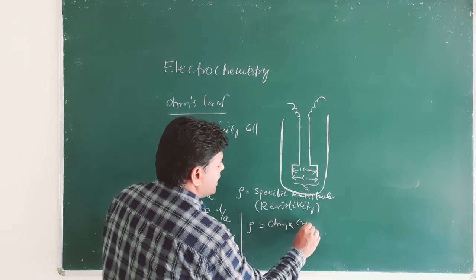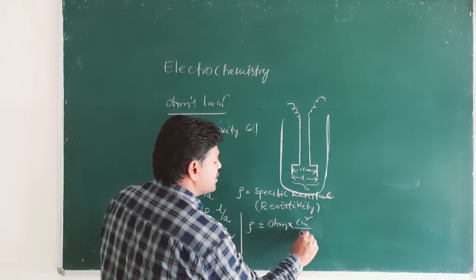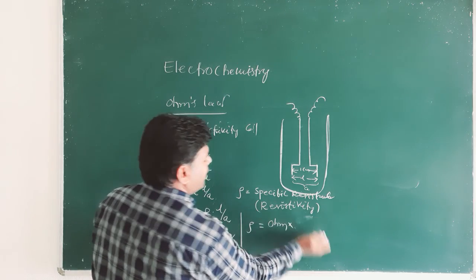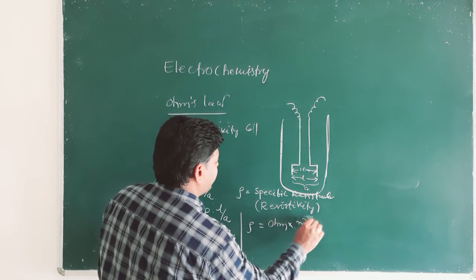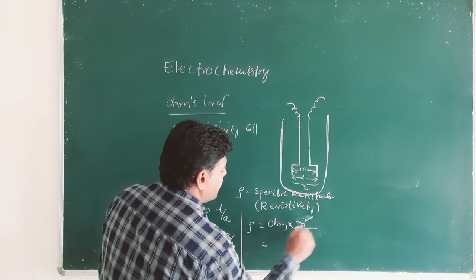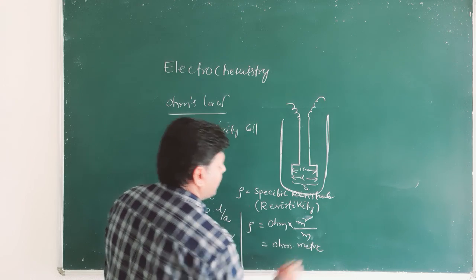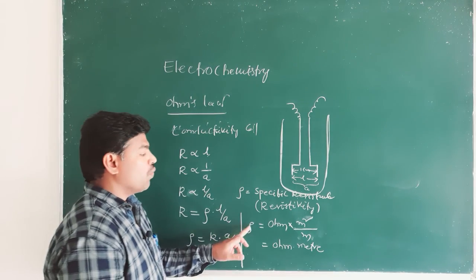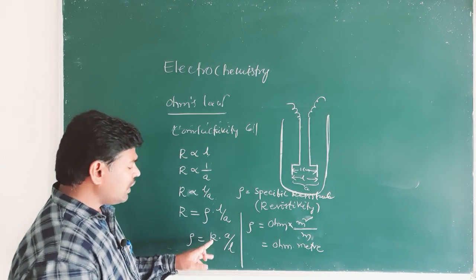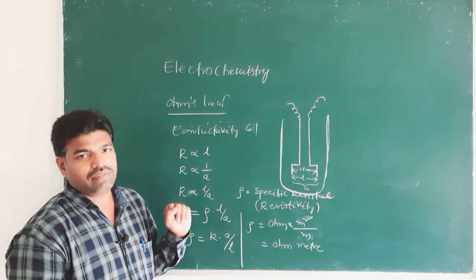If you write cross sectional area in CGS units, it is centimeter square, and if you take SI units, it is meter square, with length in meters. So the unit of specific resistance is ohm meter, right? Ohm meter. And the units of resistance, we know, are ohm.